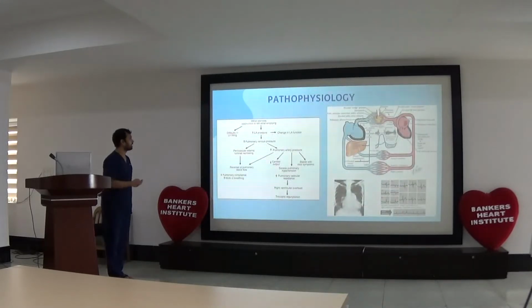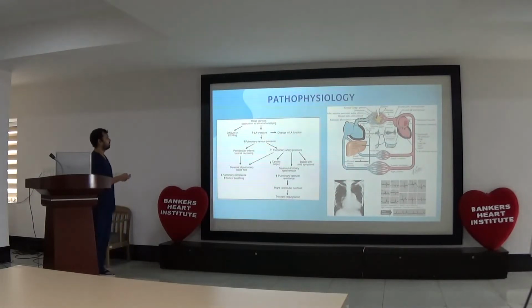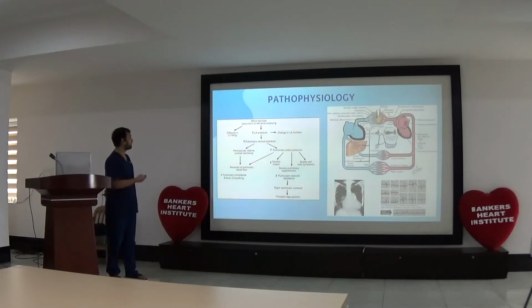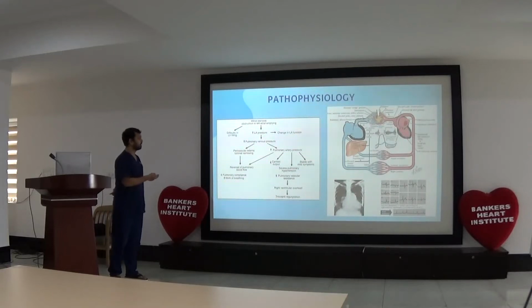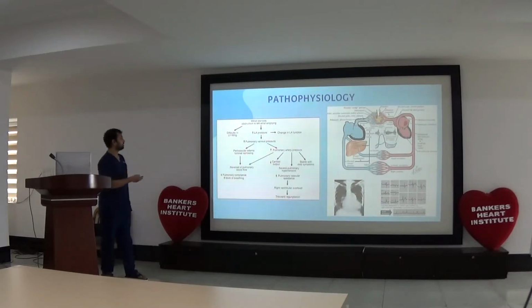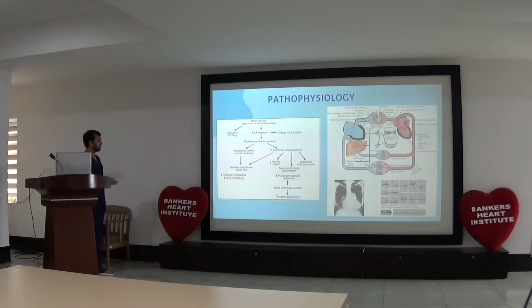Coming to the pathology of this condition, in mitral stenosis there is an obstruction to left atrial emptying, so there is difficulty in LV filling, and a backward increase in LA pressure, which changes LA function. This causes increasing pulmonary venous pressure, leading to perivascular edema and reversal of pulmonary blood flow, which results in decreased pulmonary compliance and increased work of breathing.